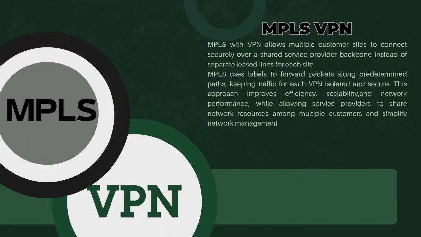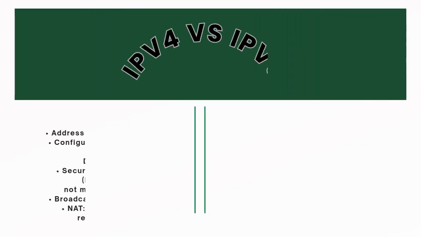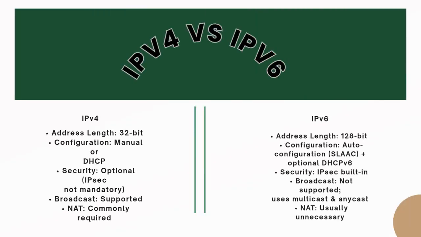MPLS VPN. MPLS with VPN allows multiple customer sites to connect securely over a shared service provider backbone instead of separate leased lines for each site. MPLS uses labels to forward packets along predetermined paths, keeping traffic for each VPN isolated and secure. This approach improves efficiency, scalability, and network performance, while allowing service providers to share network resources among multiple customers and simplify network management.